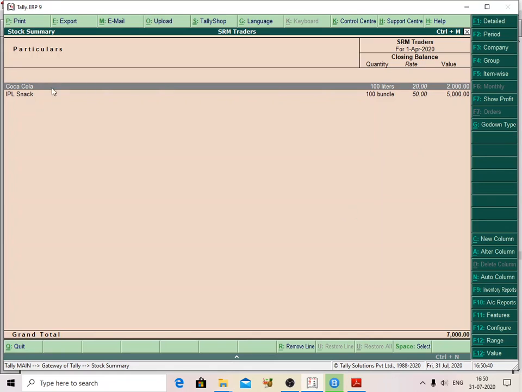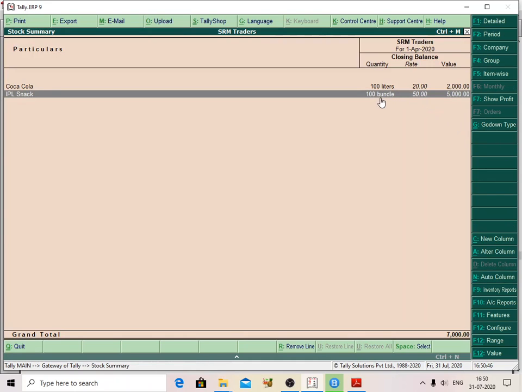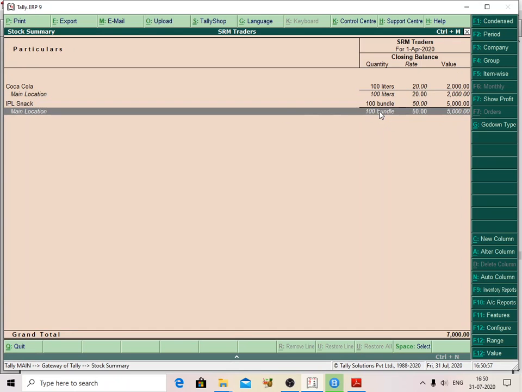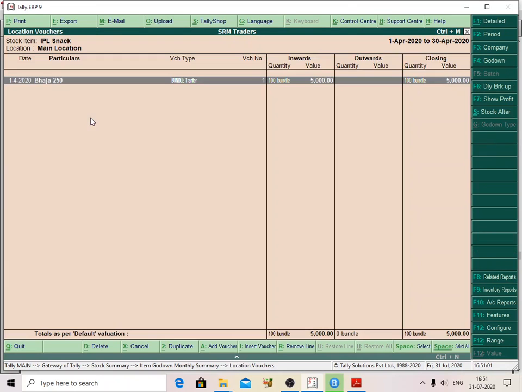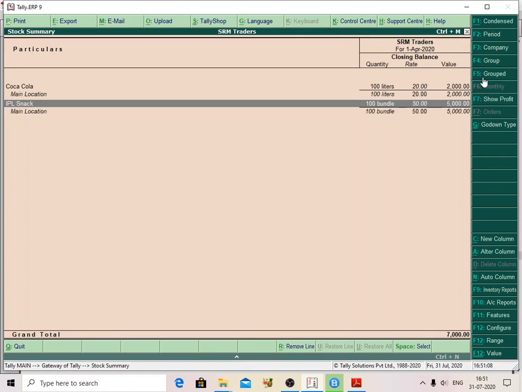Here, see, Coca-Cola and IPL snack are there. In the monthly stock summary, we created 100 bundles, and each bundle costs 50 rupees, with the total amount like this. If you select F1, these are the main location, and the cost of each bundle month-wise you will see, like April month. Item-wise also we can check, and godown-wise also we can check.